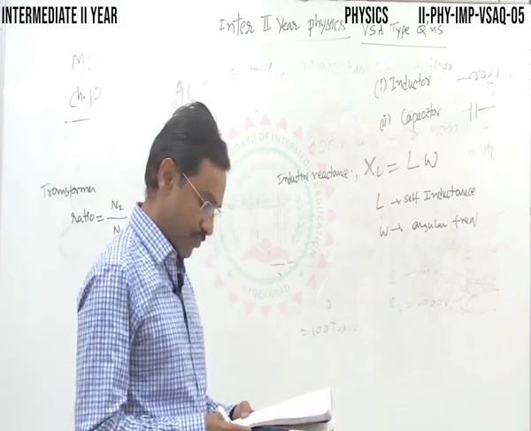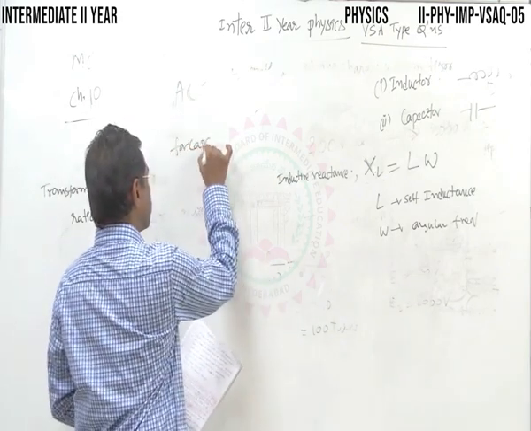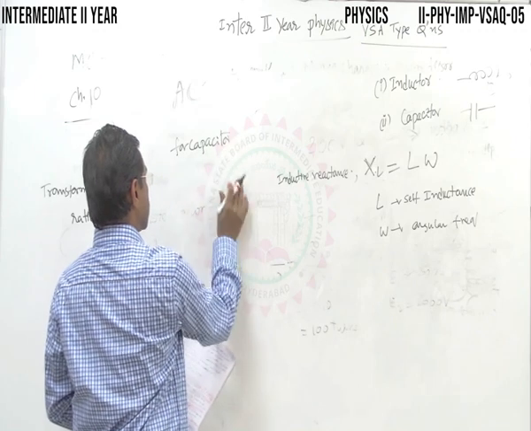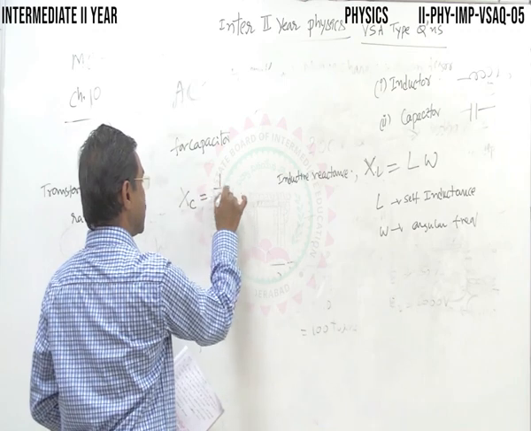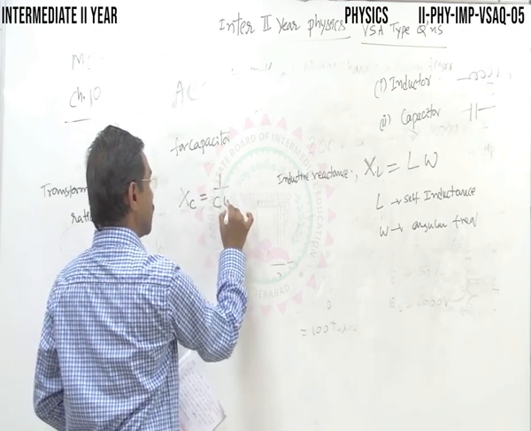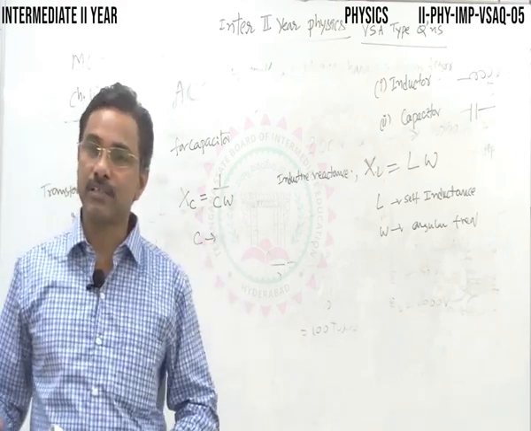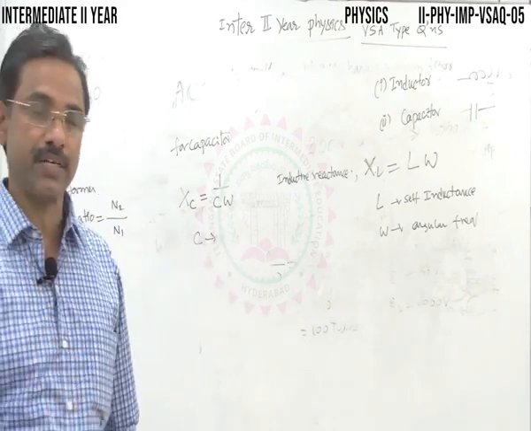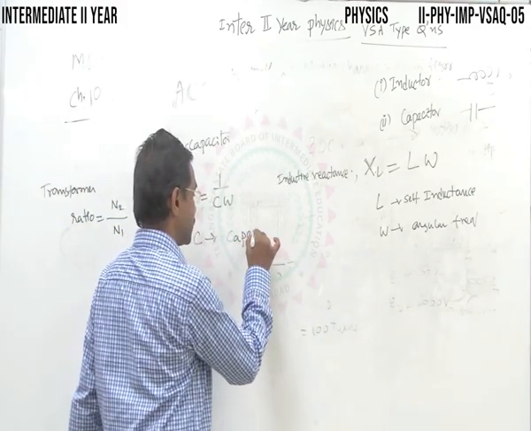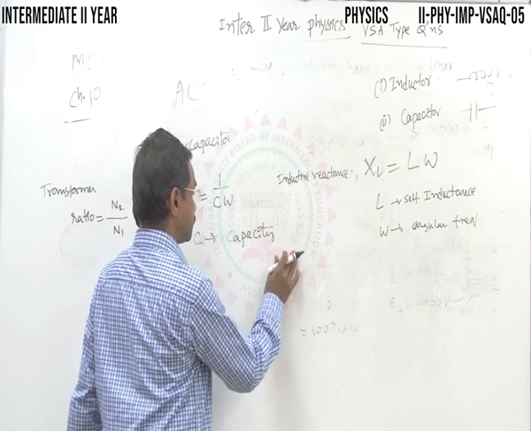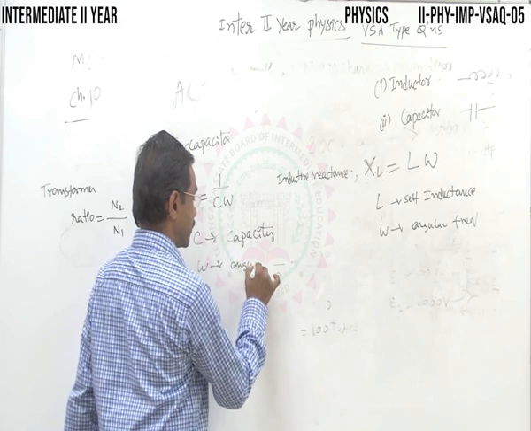Second, for a capacitor. The reactance offered by the capacitor is denoted by XC, which is 1 by C omega. C denotes capacitance, also called capacity. Both are the same, and omega is of course the angular frequency.